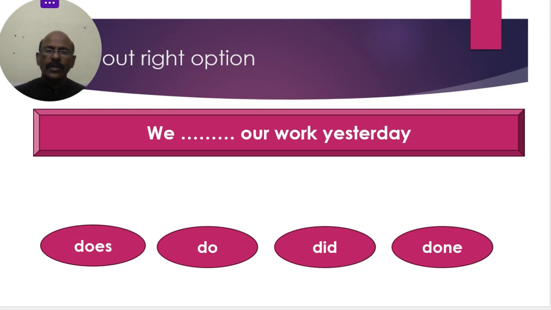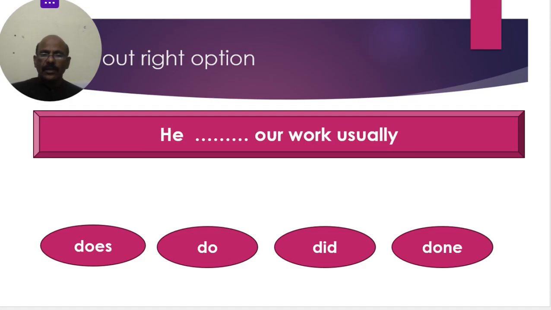"We dash our work yesterday." Yesterday means past tense. So you can take the past tense of do, which is did. Does and do come under the present tense. Here past tense did, third verb done. We did our work yesterday. Past tense we have to take because yesterday's work was completed.